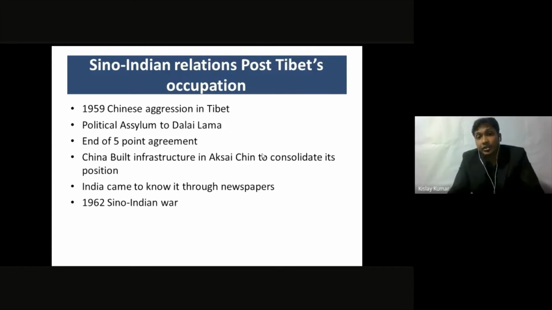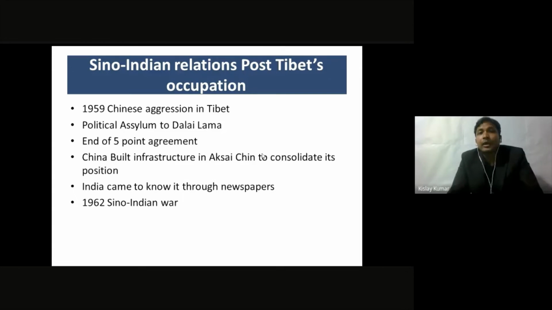after 9 years of the occupation of Tibet, the Chinese started their aggression in Tibet. They started doing the same, or even in a greater magnitude, what they are doing today in Xinjiang. They started destroying the cultural heritage and the culture of Tibet. They started persecuting the people, jailing, maiming, killing, witch hunting them. Tibetans were taken aback because they were not ready for this.